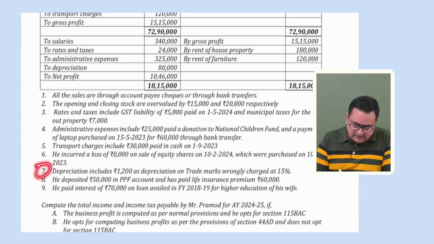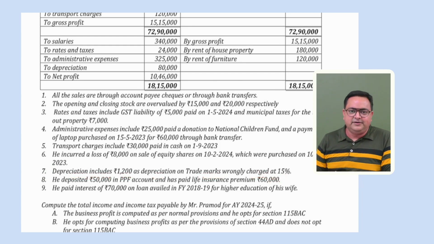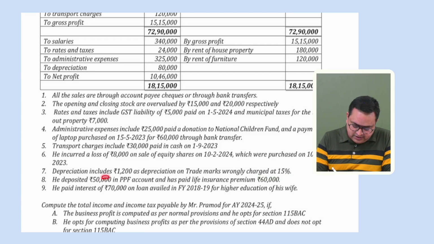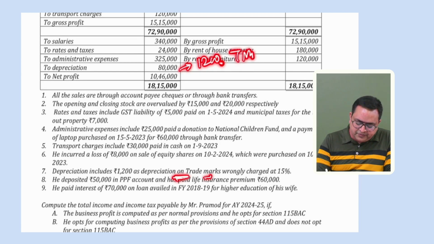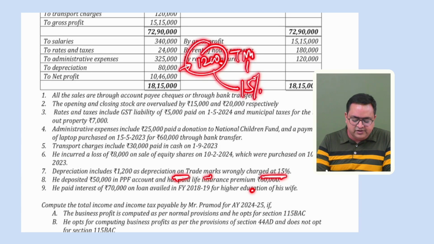Okay. Point 7 says, depreciation includes 1,200 rupees as depreciation on trademark wrongly charged at 15%. Okay, important point. See, this depreciation is 80,000 over there. The 7th point says the depreciation includes 1,200 as depreciation. What is this depreciation for? This is on trademark, wrongly charged at 15%. So this 1,200 is actually 15% depreciation on trademark.